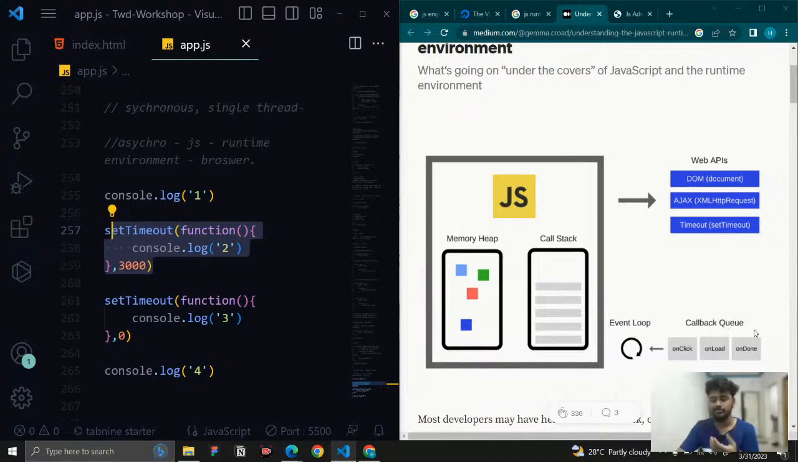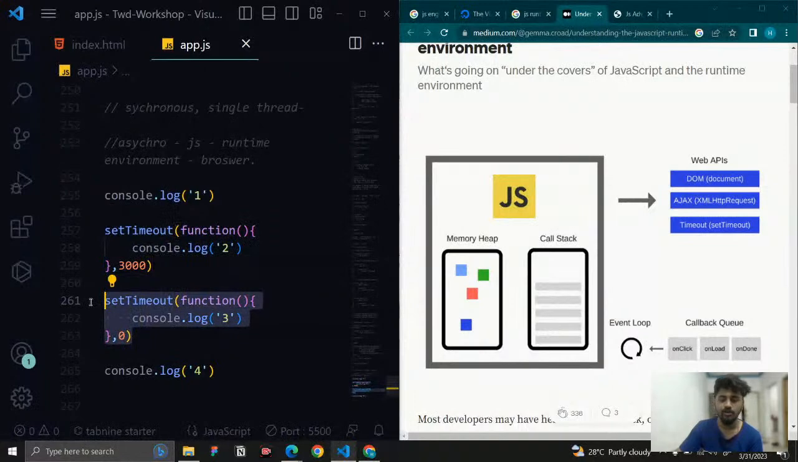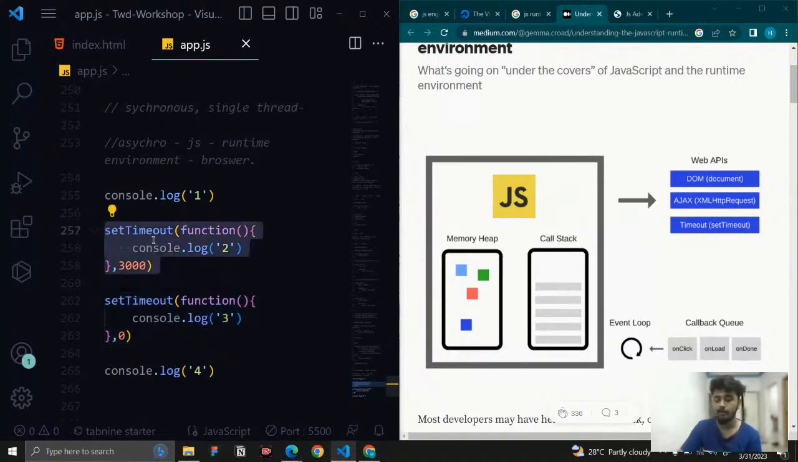A queue is something like how a bank works, right? The first person comes first, the second person comes second, like that. So this function is going to complete quickly, so it is going to come into the queue first, and then the second function is going to complete, and it will come into the queue. So first we have console.log 3, and console.log 2 comes next in the callback queue.